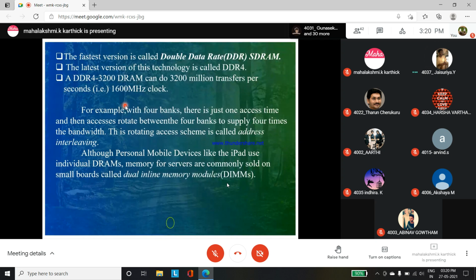25,600. So for example, when 4 banks are being accessed at a time, the access rotates between the 4 banks to supply 4 times the bandwidth. So the access rotation between the banks must supply 4 times the bandwidth, and this is known as address interleaving. DRAM is now being used in our personal mobile devices like iPad, iPhones, etc. And it is also used in most server systems, in the form known as Dual Inline Memory Module, DIMM.